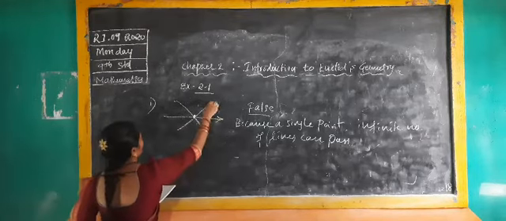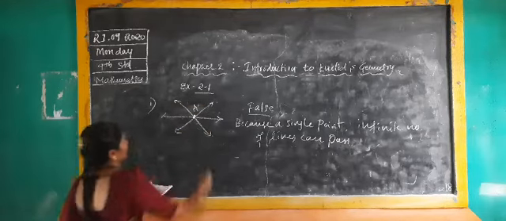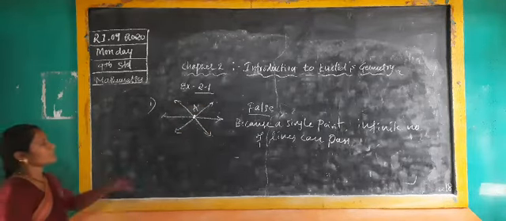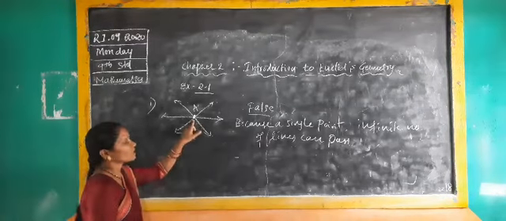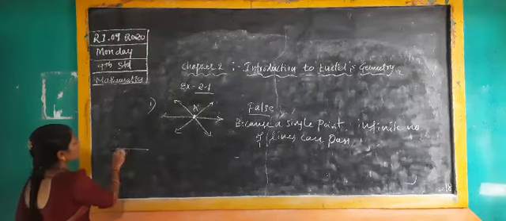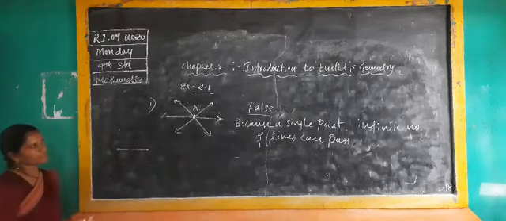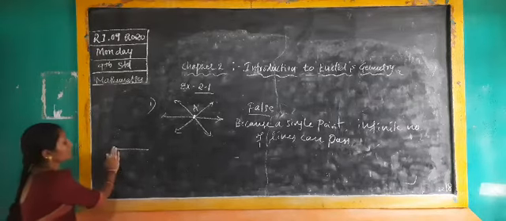You should draw this diagram also. Make it point A. In this point A you can draw many lines. If two points are given, only one line we can draw. But here only a single point is given. It's our wish how many lines we draw.